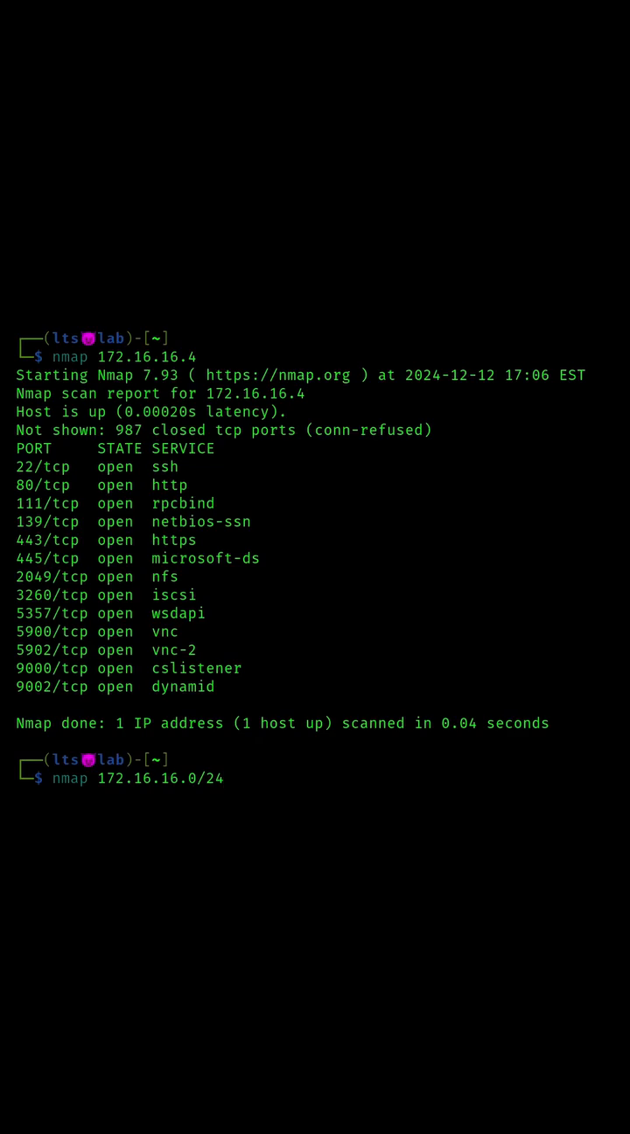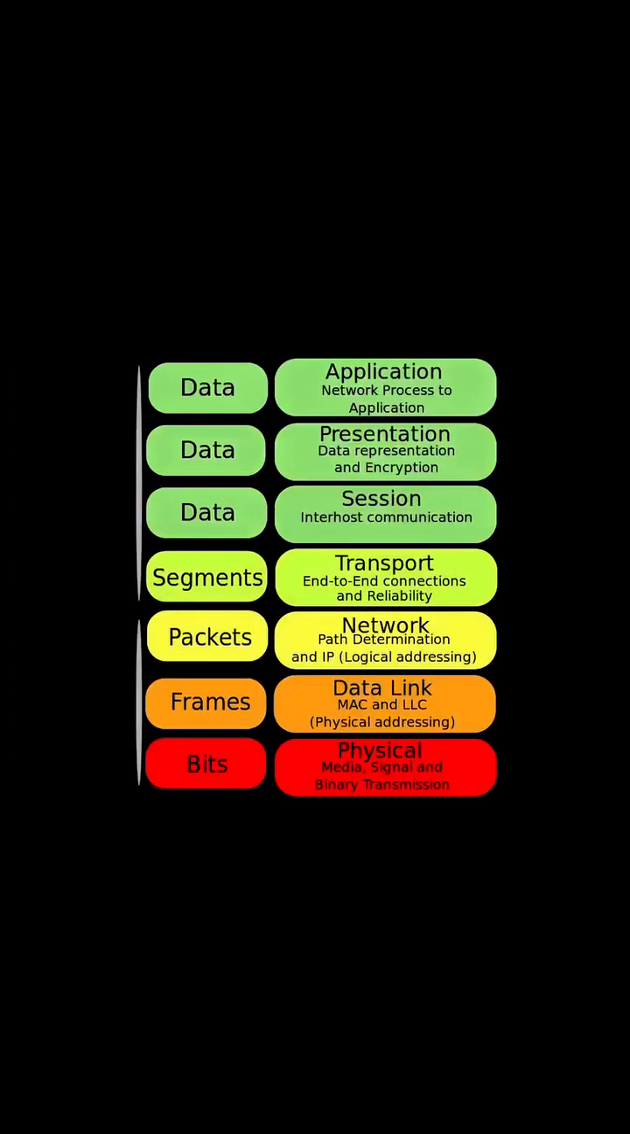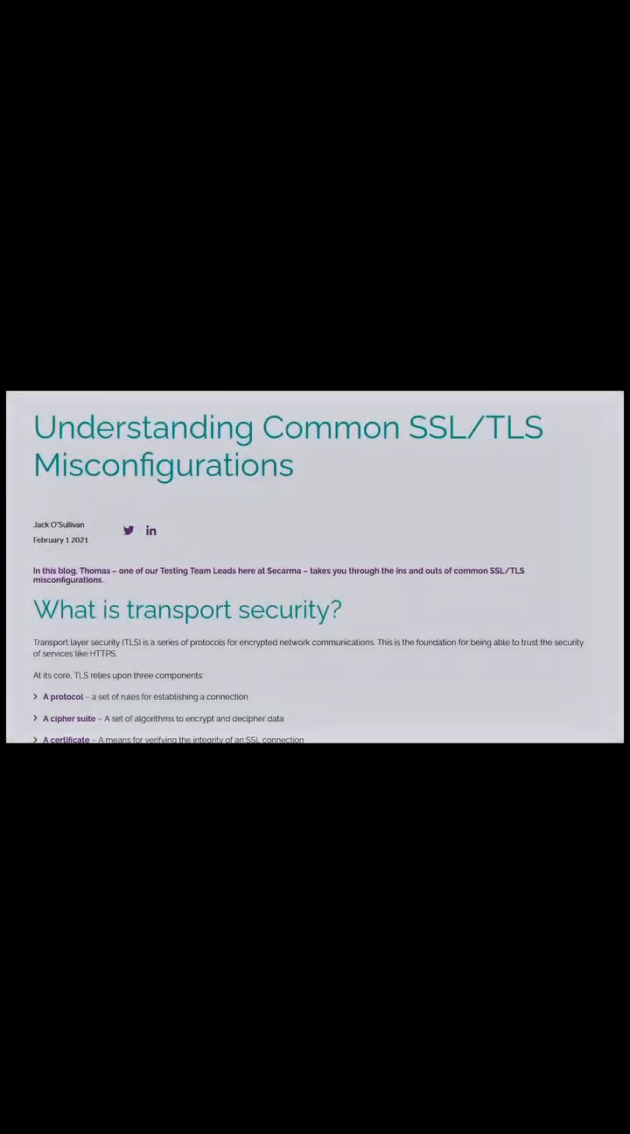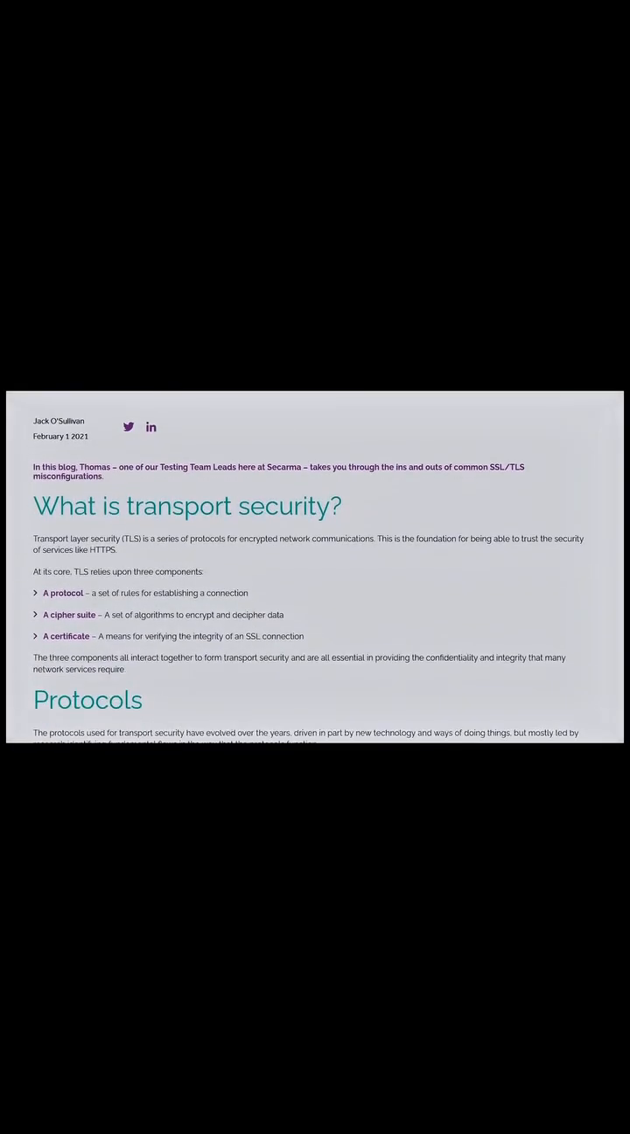The OSI, Open Systems Interconnection, model structures networking into 7 layers: physical, data link, network, transport, session, presentation, and application. Each layer has its function, and ethical hackers use this model to locate vulnerabilities at different points. For example, weak encryption at the presentation layer or misconfigured transport protocols can create security gaps that hackers can exploit.